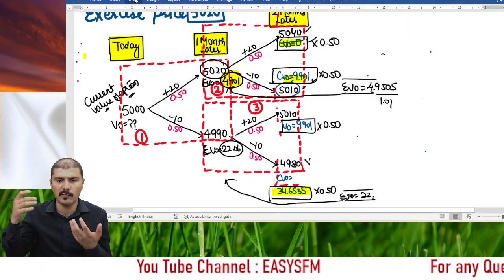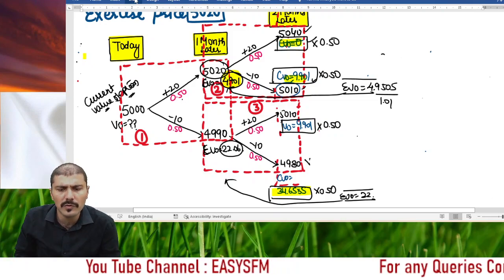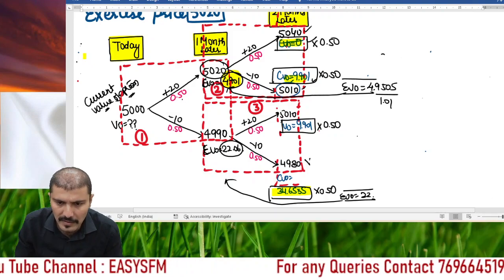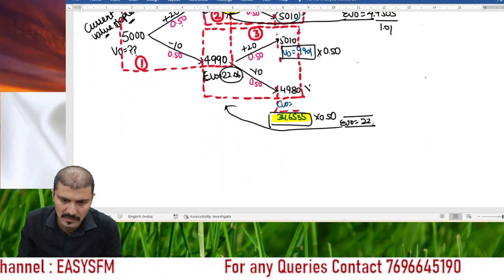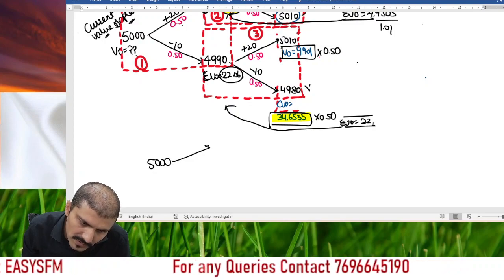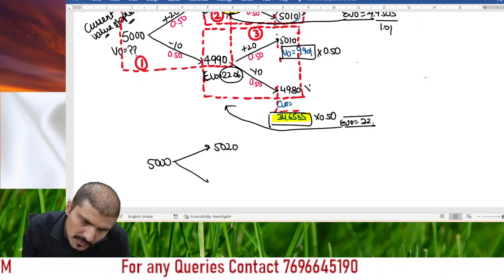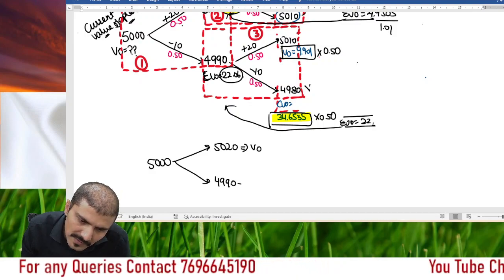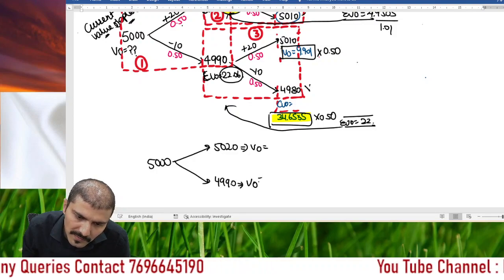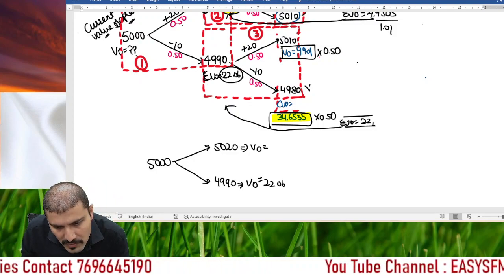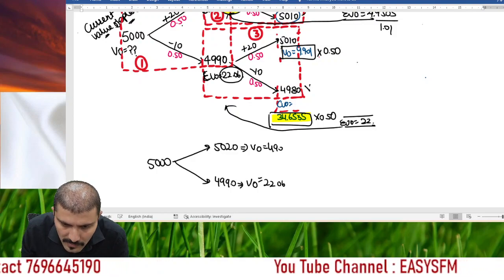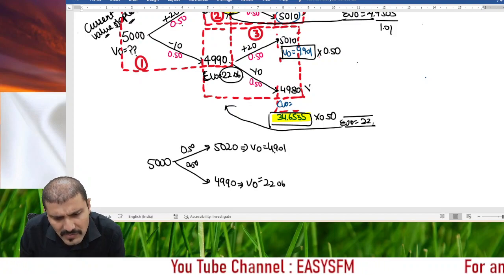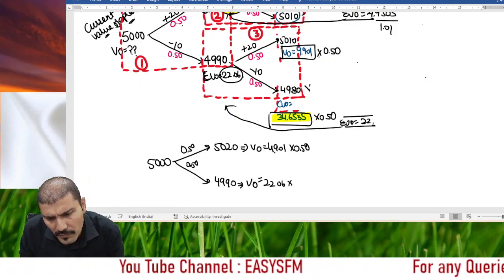Now again box number 2 and 3 is of no use. Only box number 1 is left with, right? So now if I just remake this box again, it will look like this: 5,000. The price can go up to 5020. The price can go up to 4990. And here if it will be this price, the value of option is 22.06, and if this will be the price, the value of option is 4.901, right? And what are the probabilities of getting these prices? Now let's solve this last part. 50-50 again, 0.50 into 0.50.